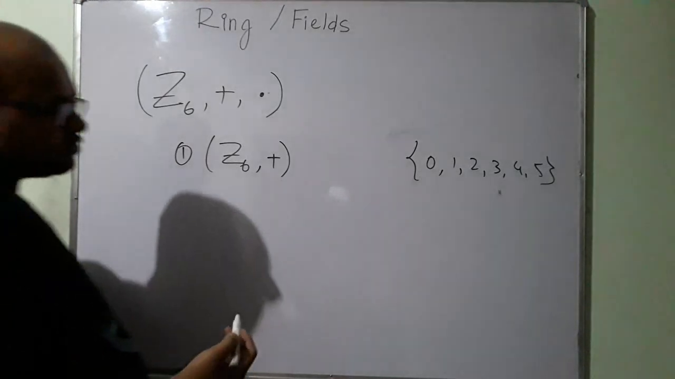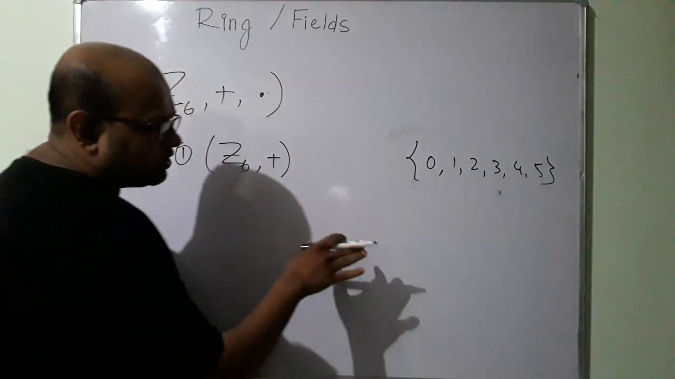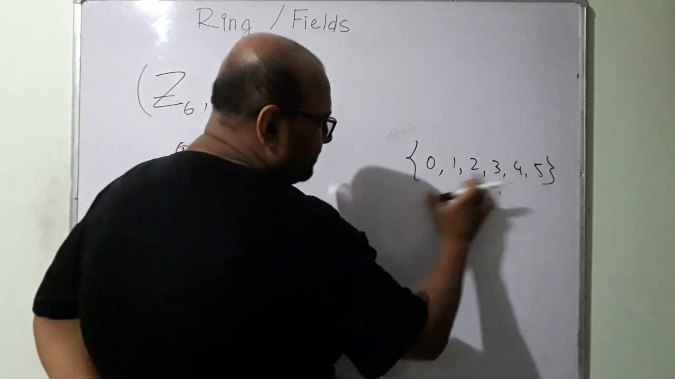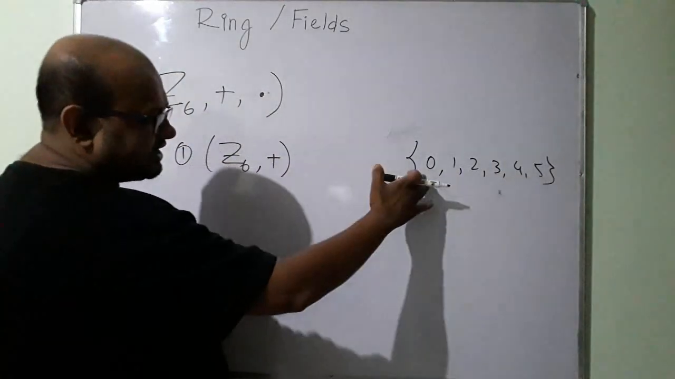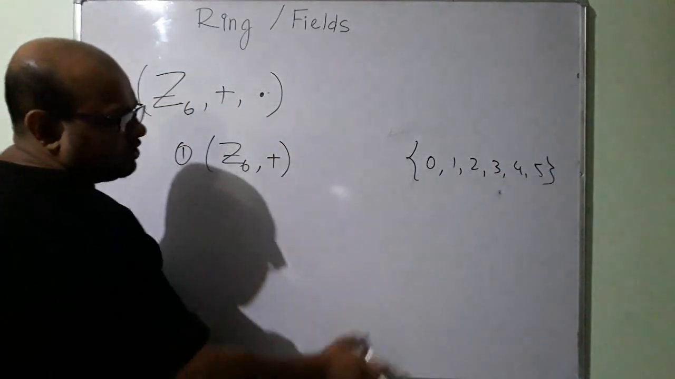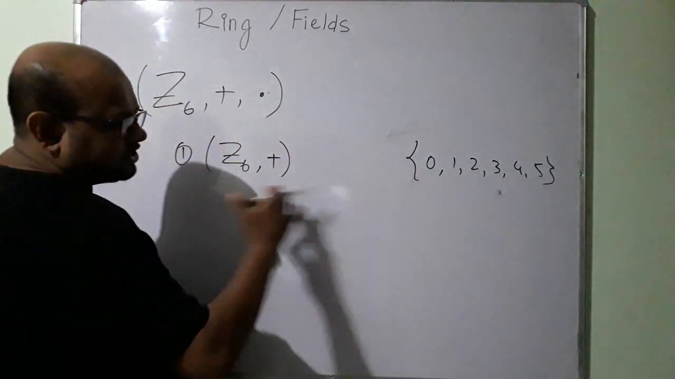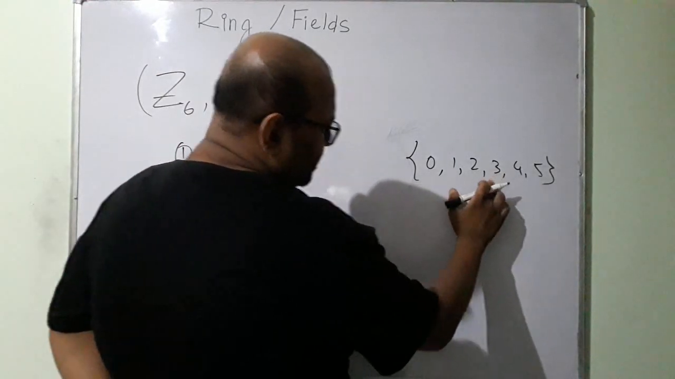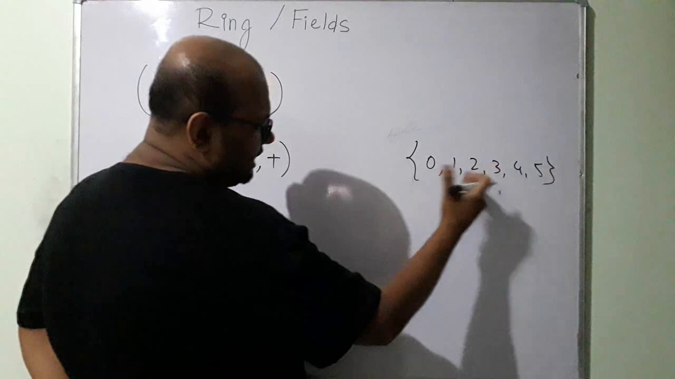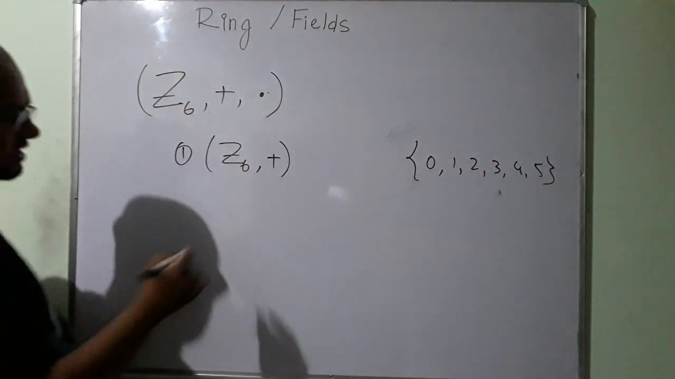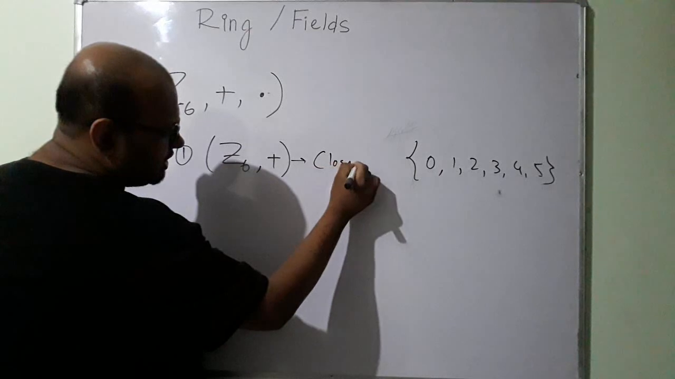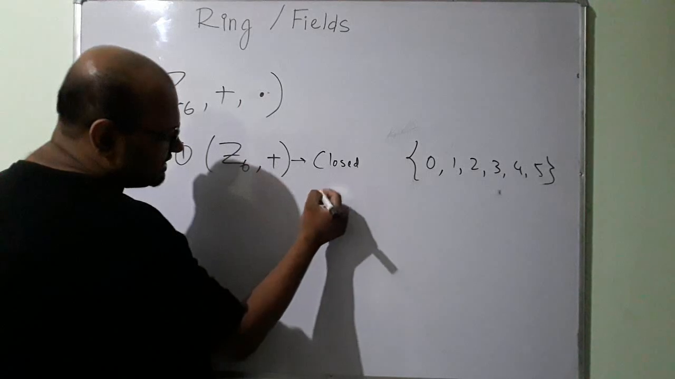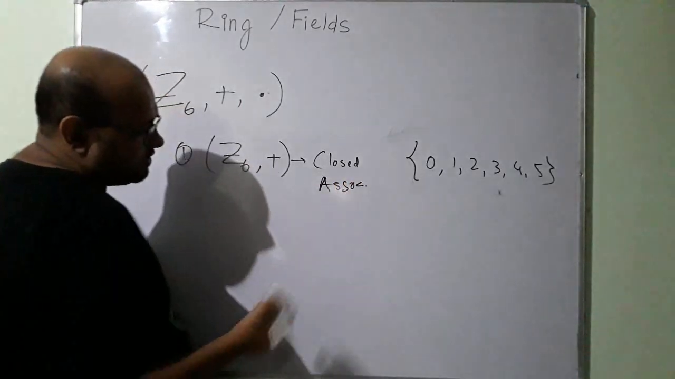So is it closed? It is closed. I add any two numbers. I add 5 plus 1, which gives me 6, which in modulo 6 is equal to 0. 5 plus 2 gives me 7, which in modulo 6 is equal to 1. Or I add 3 plus 4, this is 7, which under modulo 6 is equal to 1. So yes, this is closed. Is it associative? Yes, modulo addition is associative.